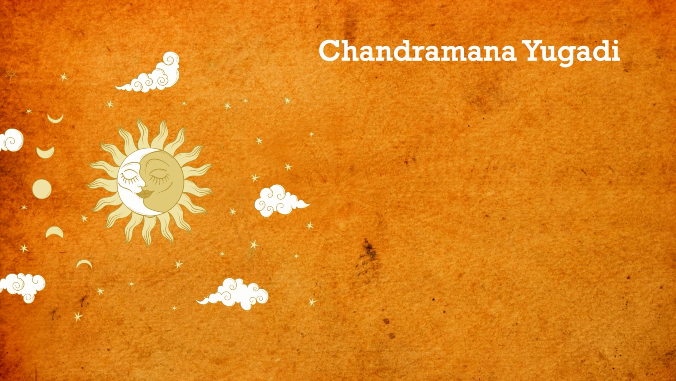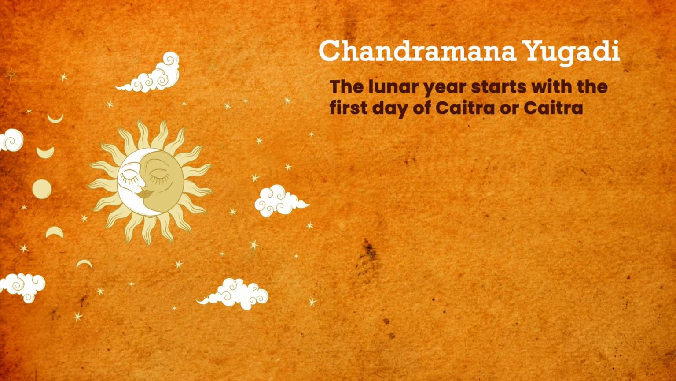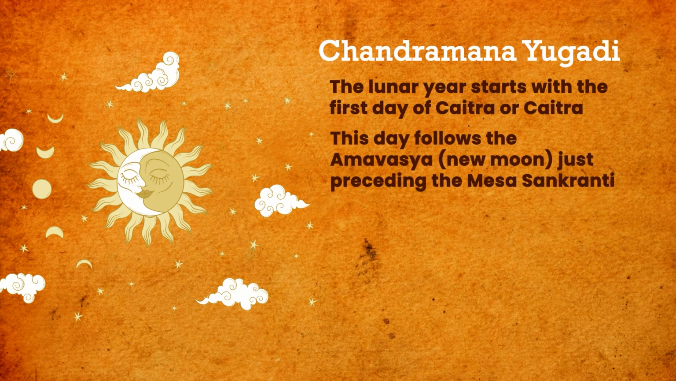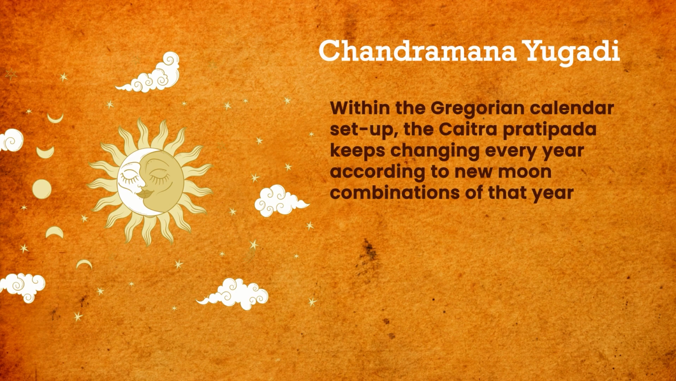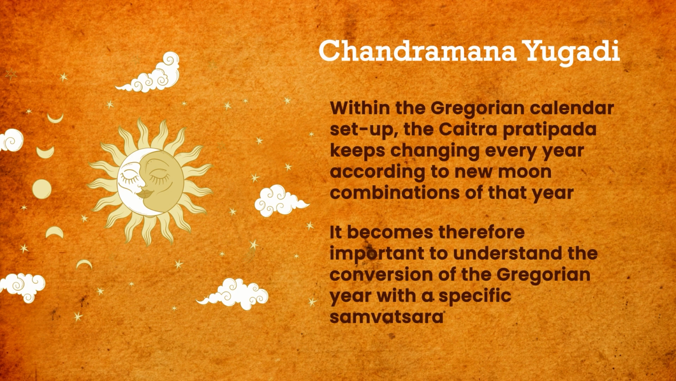Chandramana Yugadi. The lunar year starts with the first day of Chaitra, or Chaitra Pratipada. This day follows the Amavasya, that is the new moon, just preceding the Mesha Sankranti around April 14 every year. For example, in the Gregorian year 2011, the Chaitra Pratipada falls on April 4. That is the one which immediately follows the new moon preceding the Mesha Sankranti on April 14, 2011. Within the Gregorian calendar setup, the Chaitra Pratipada keeps changing every year according to the new moon combinations of that year. It therefore becomes important to understand the conversion of the Gregorian year to the specific Samvatsara.